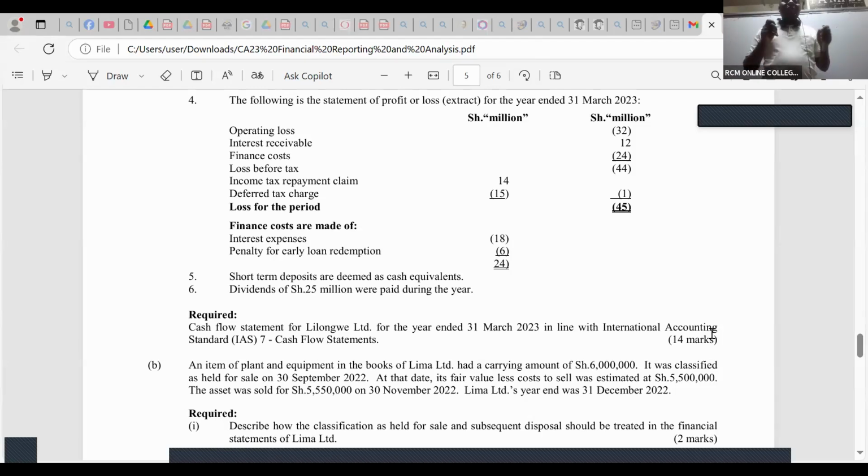For the BDS students, you are not very, very lucky, because for you, 1 tick is 1 mark. BDS students, in this case here, you must have 14 ticks.